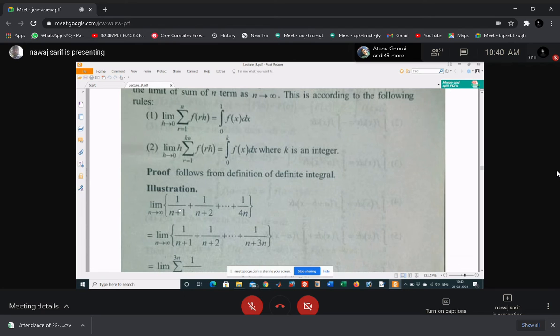Now you are given a sum, so you try to find the integration as the integral of f(x) dx. So just try to form this sequence like a function of f of r.